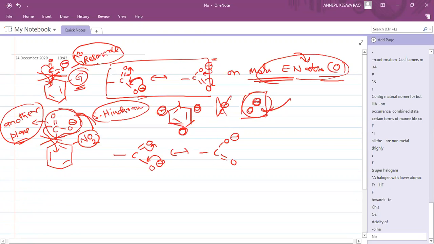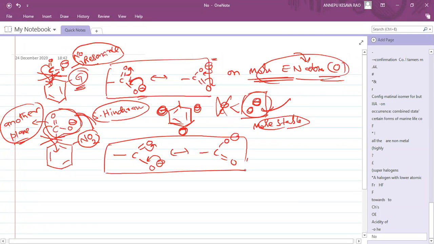Benzene ring carbons C minus or oxygen O minus, which one is stable? O minus is more stable. That's the reason. When the resonance is cut with the benzene ring, it gets more stability because the minus charge is only on the oxygen.